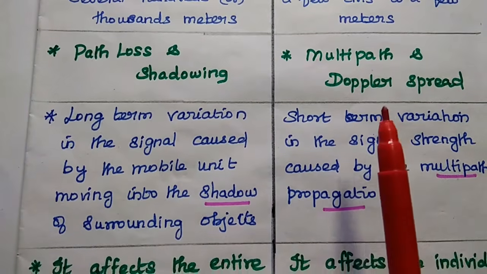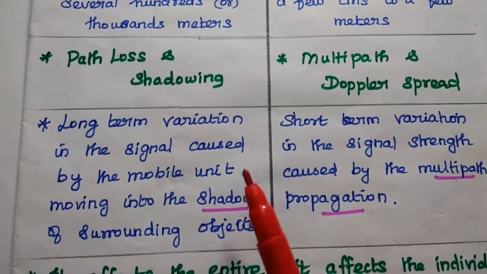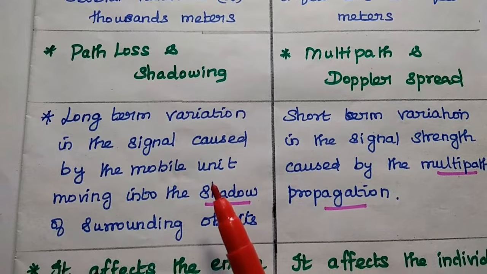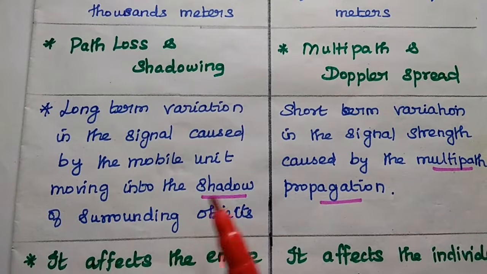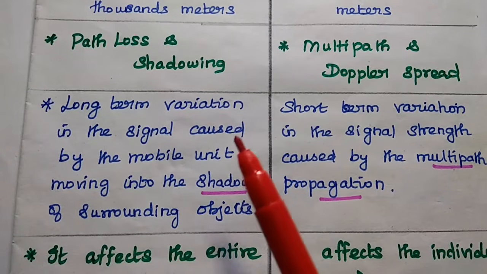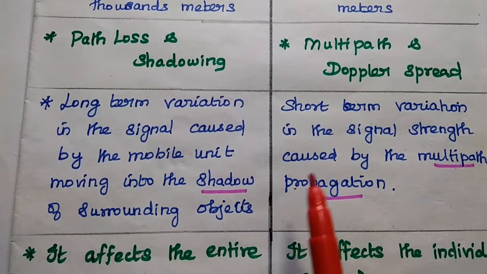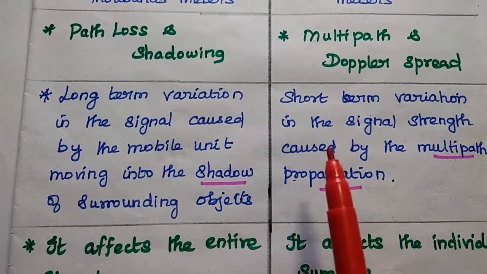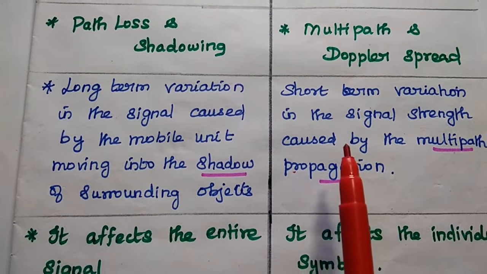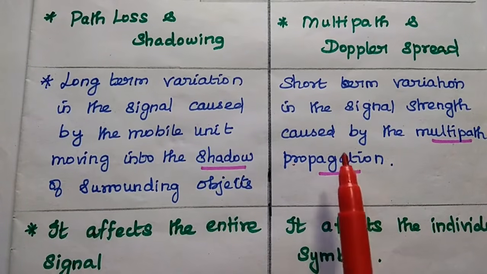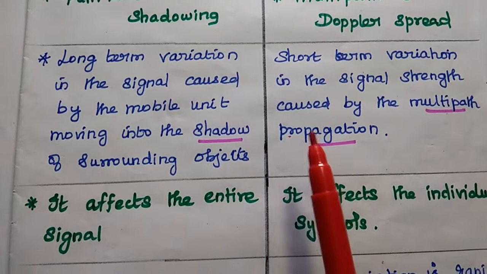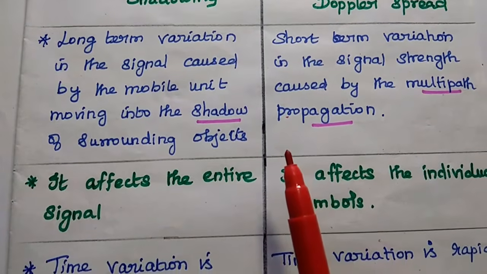Next, in large scale fading, the long term variation is caused by the mobile unit moving into the shadow of the surrounding object. That is called shadowing. But for small scale fading, the short term variation is caused by multipath propagation. So small scale fading is mainly due to multipath propagation. That is very important.